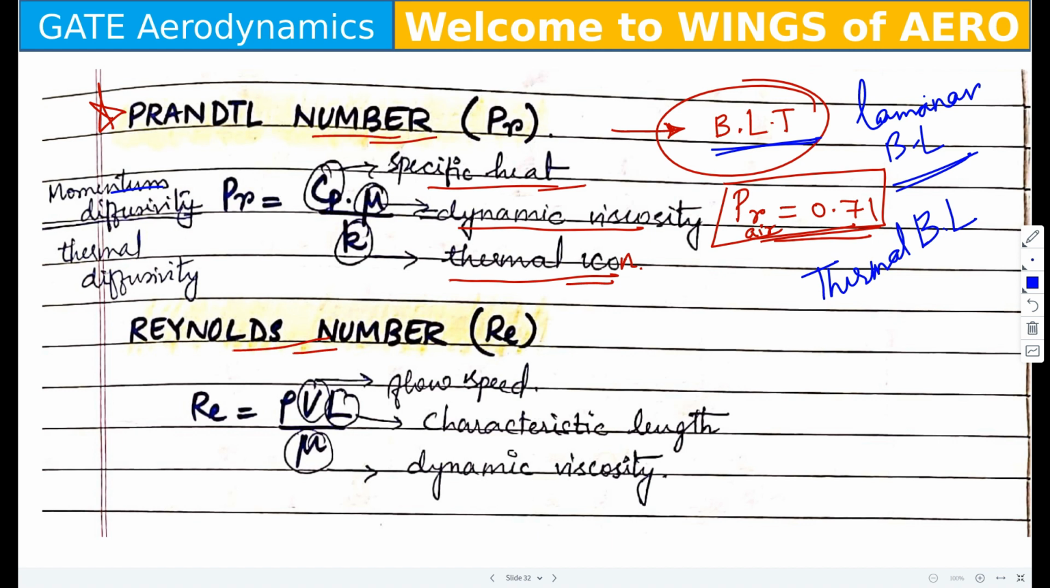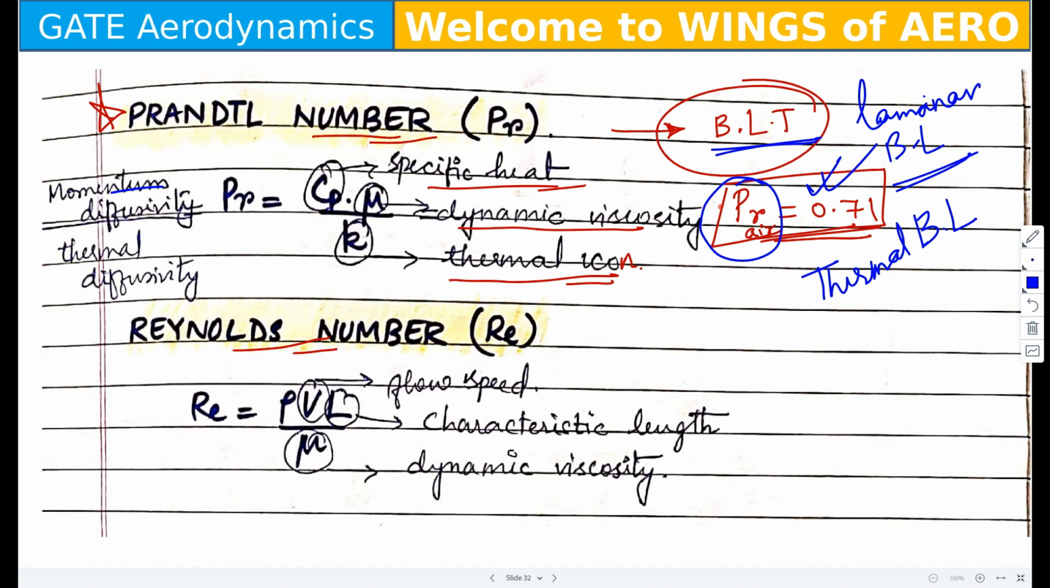The ratio of momentum diffusivity to thermal diffusivity is the Prandtl number. Now they are asking for the value of the Prandtl number of air. That's as simple as that. So you know the value of the Prandtl number, but they are not asking for it directly. They are twisting the question.